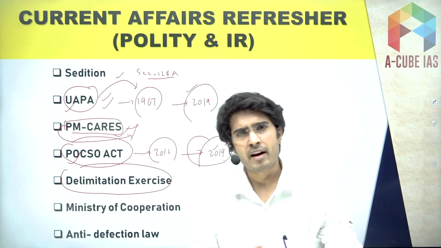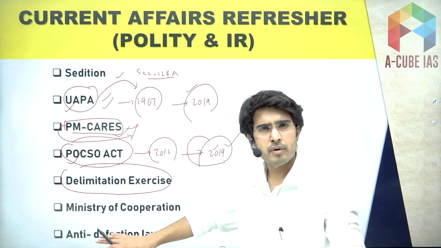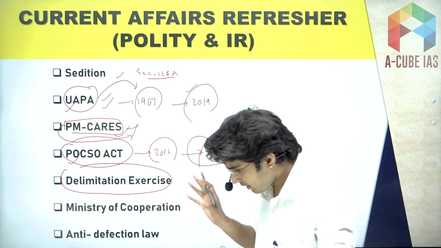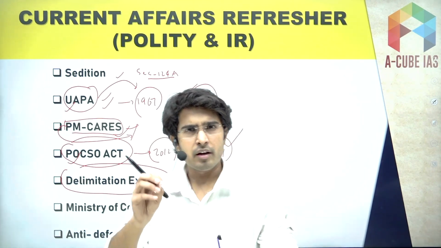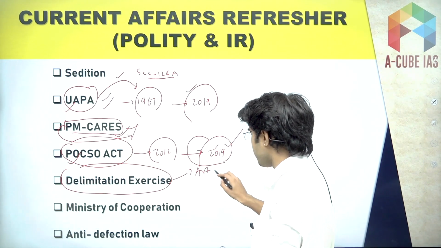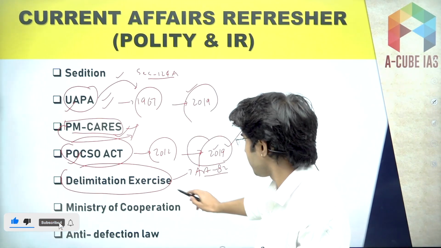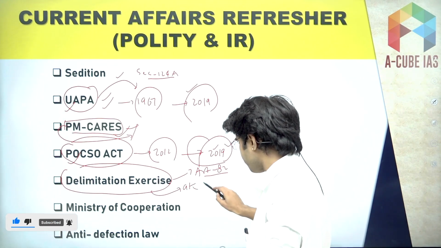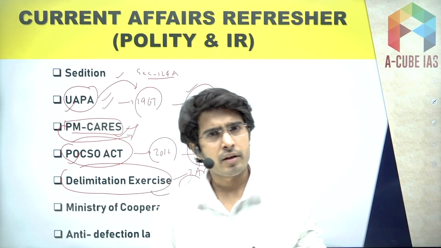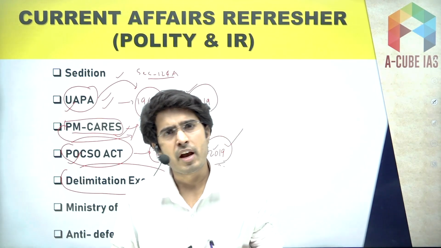Because this exercise was carried out in Jammu and Kashmir, that's why it was in news. So this is also important. Remember, this exercise is carried out by the Delimitation Commission, and this Delimitation Commission is set up by the president. Under Article 82, this particular exercise is carried out for the Lok Sabha constituencies, and it is carried out at the state level as well. So all these constitutional provisions are also important, and facts related to the delimitation exercise you can cover by watching the video which we have made.